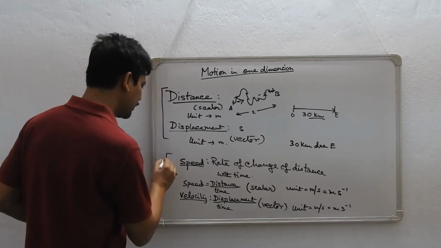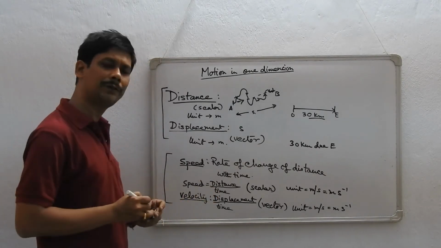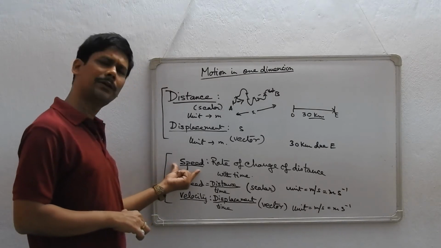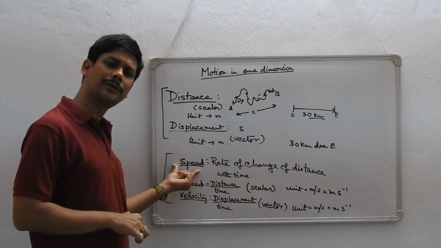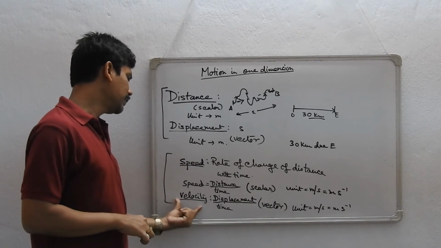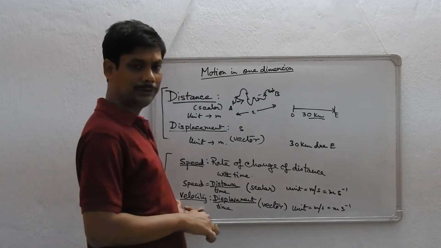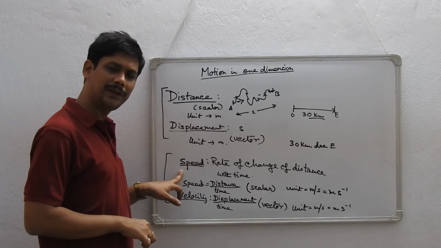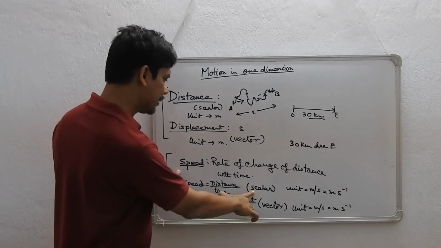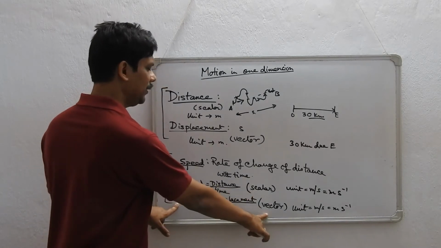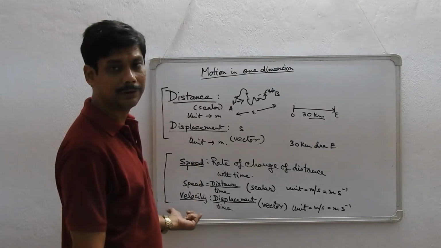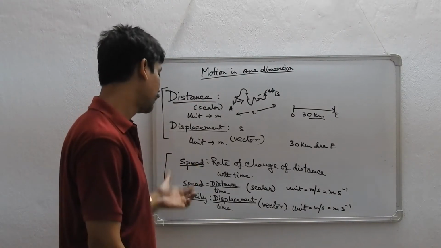Similarly, I can also find the same type of differences between speed and velocity. First, it is the definition. The rate of change of distance with time is called speed. The rate of change of displacement with time is called velocity. Speed is a scalar quantity. Now, this is very easy to remember: S with S and V with V. Okay? So speed is a scalar quantity, velocity is a vector quantity.